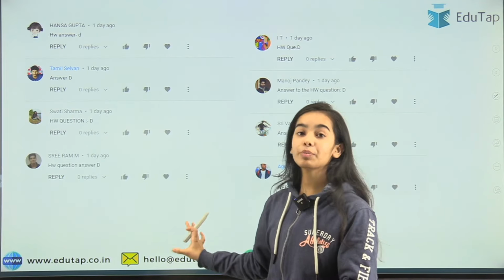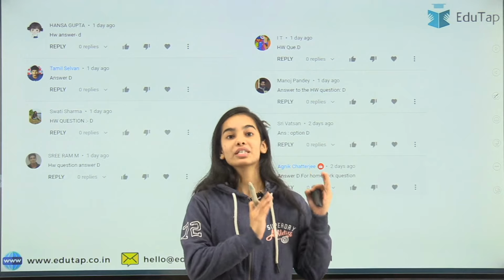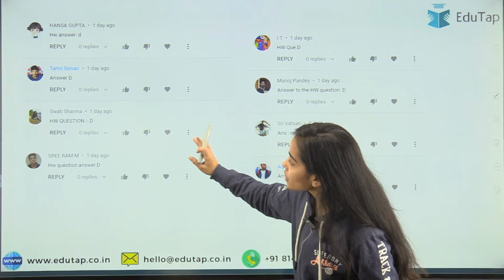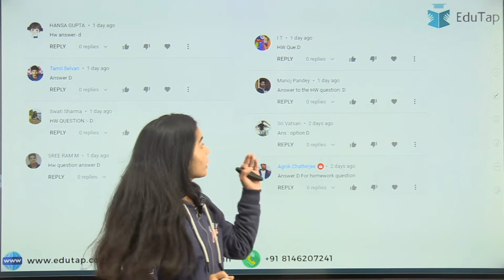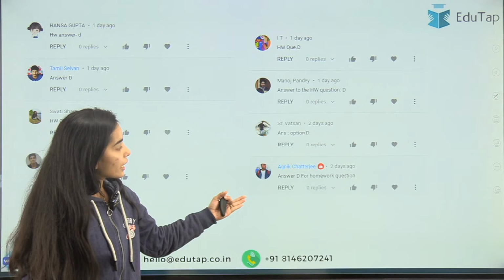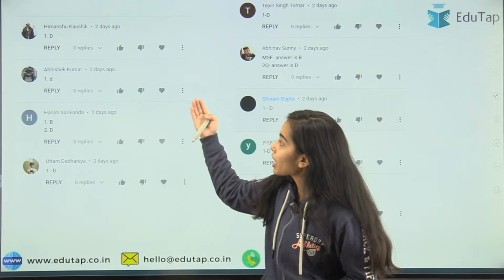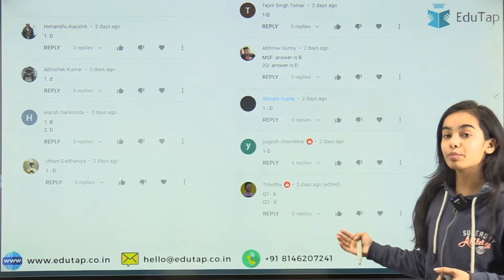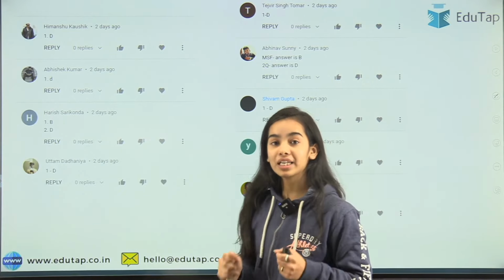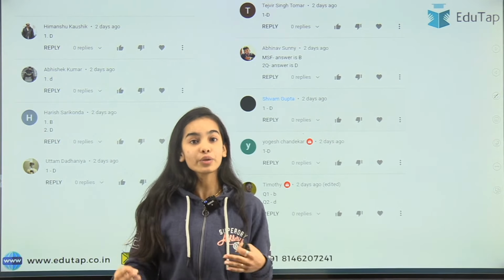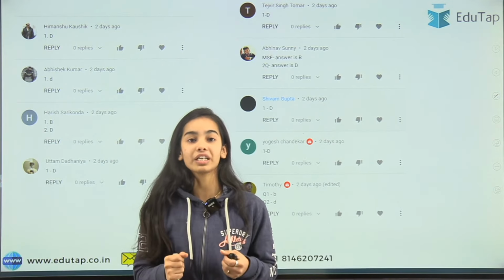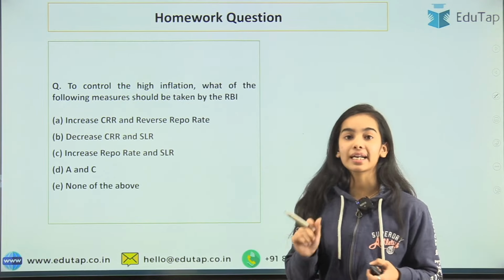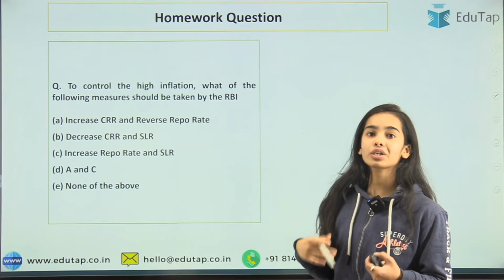Next, these are the people that have given the right answer to the question of the previous session. Hansa, Tamil, Swati Sharma, Sriram, Manoj, Srivatsan, Agnik. Then there is Himanshu, Abhishek, Harish, Uttam, Tejveer, Abhinav, Shivam, Yogesh and Timothy. So I must say that you people are doing really well, and there are some names that I can see continuously popping up, and you are giving the right answers, I must say.